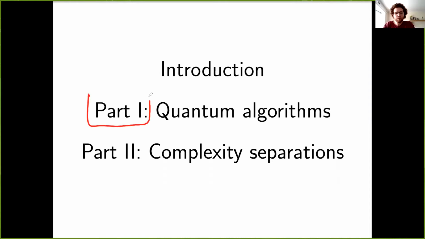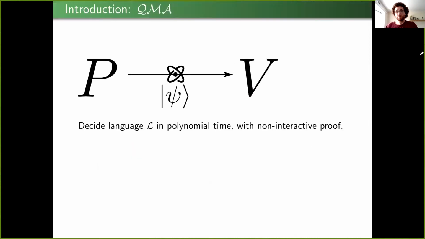The first part of our results is about quantum algorithms or protocols that we construct and that fit into this model. And in the second part, I'll discuss some separations among complexity classes that surround this notion of quantum proofs of proximity. So let's begin with the introduction and the familiar notion of the complexity class QMA.